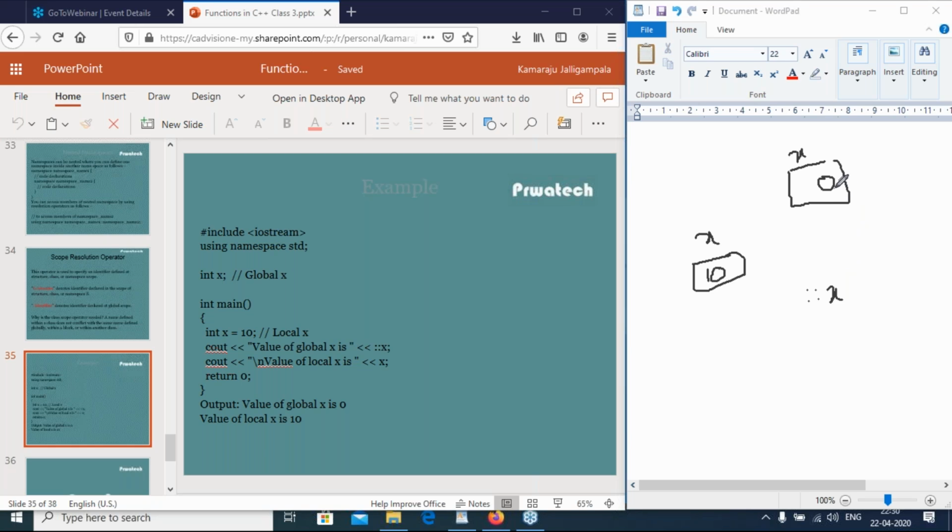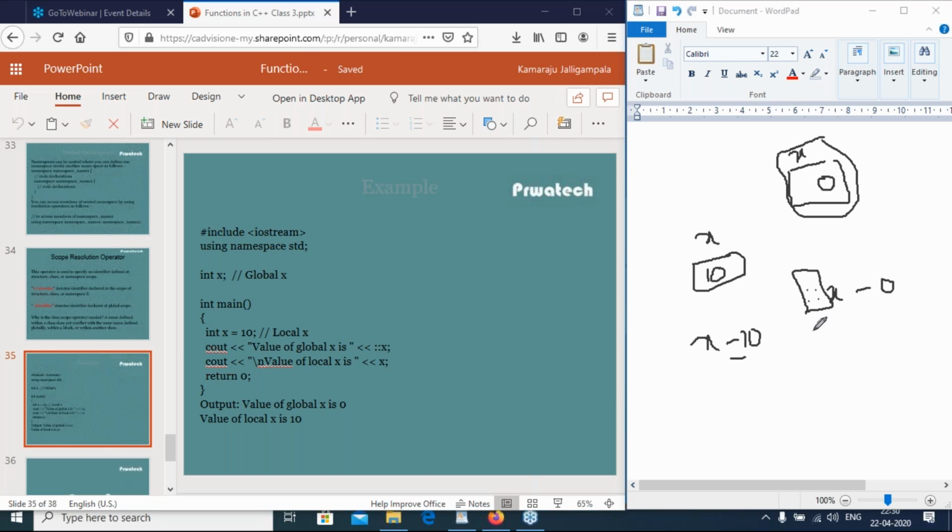What is the value of the global variable x? It is 0, so this displays 0. Then cout "value of local variable x is", simply x. It is 10. So if you want to display global variables, then use ::, the scope resolution operator.